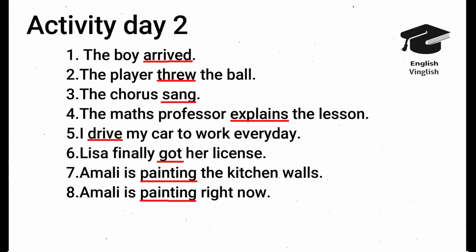Lisa finally got her license. Got is the verb here, and after got it follows an object, her license. What has Lisa got? She got her license. So it is also a transitive verb.